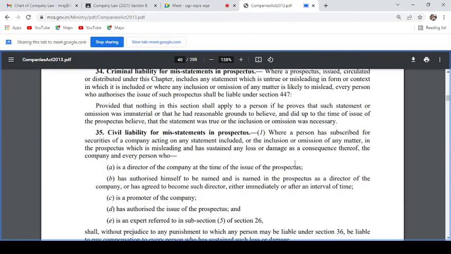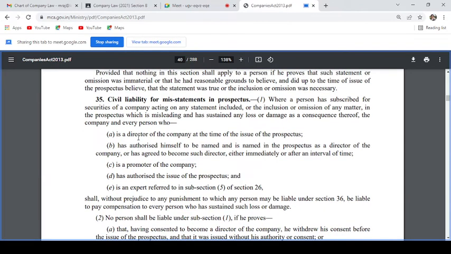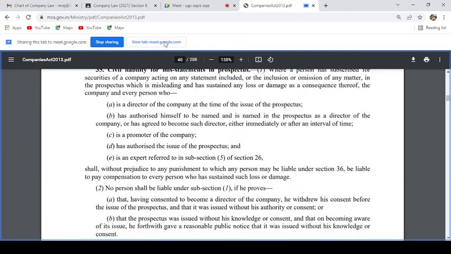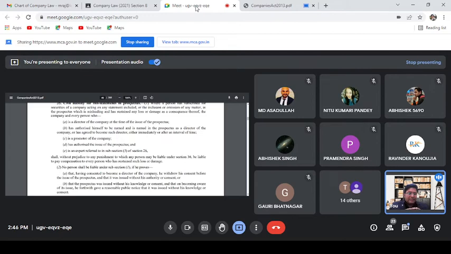Okay, then every person who authorized the issue thereof, and every person who, now here is a group of persons, like the director of the company who at the time of the prospectus has authorized himself to be named in the prospectus, any person who authorized that his name is to be used. Here the principle of holding out, which we read under section 28 of the Partnership Act 1932, applies. If your name is in the director's list of the company and you are not objecting, then you cannot say that you are actually not a director; you would be liable.